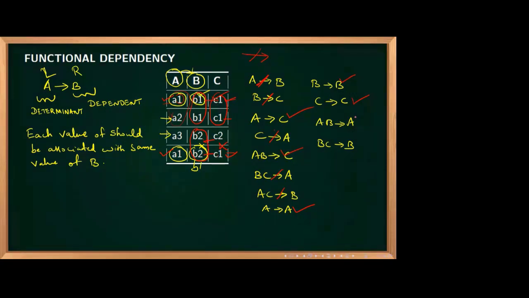Now AB to A, is it correct? You see whether AB is repeating. A1, B1. Here it is not repeating. A2, B1, A3, B2. Here it is correct. Again it is trivial. Trivial functional dependencies will always be correct. So AB to A is also correct. BC to B, that is also trivial. That is also correct. So this is the case.